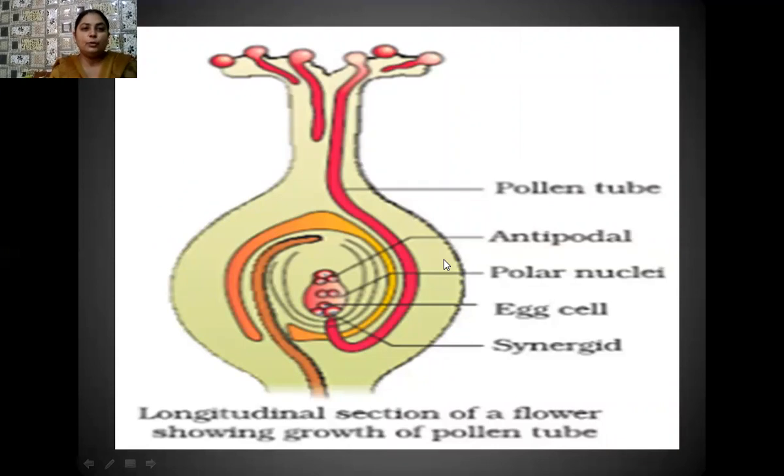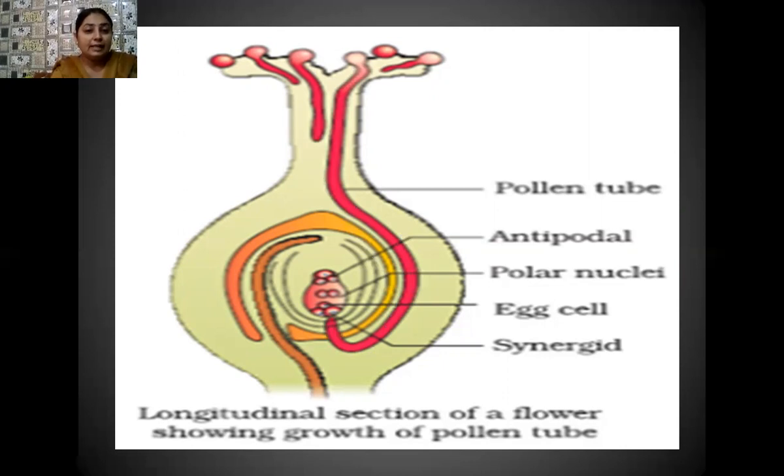Student, here I have shown you the diagram of the process of double fertilization. When the pollen grains fall on the stigma, they germinate and form the pollen tube. This long pollen tube carrying two male gametes penetrates the ovule and the embryo sac at the micropylar end and discharges the two male gametes within the embryo sac.